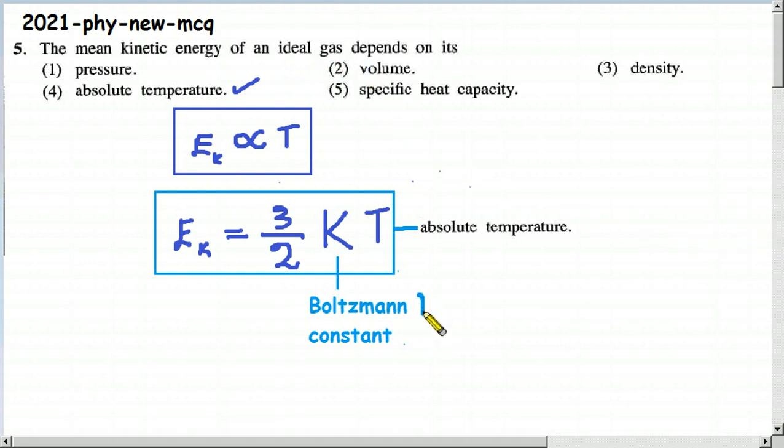So what is this Boltzmann constant? This Boltzmann constant K we have to find like this: we have to divide R by the Avogadro number. Here R is the gas constant, the universal gas constant, and this one is the Avogadro's number.